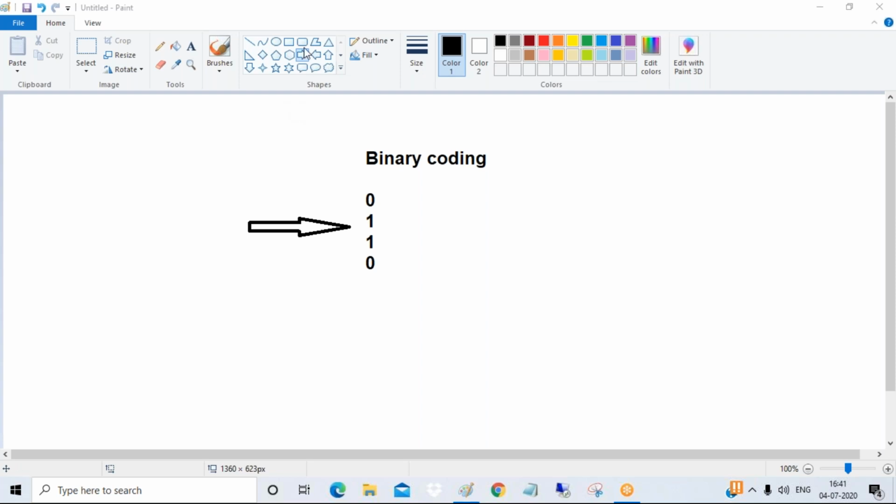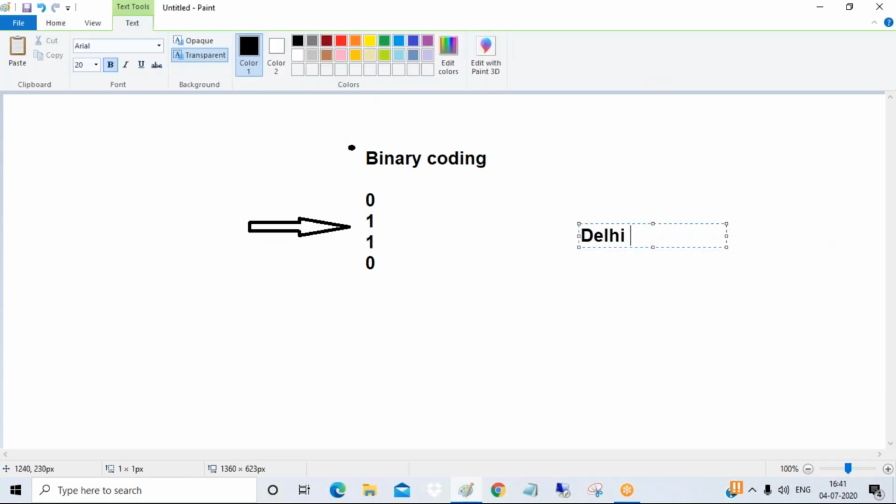Every system will understand binary coding, machine language. So tell me, guys, Delhi, is it converted faster into binary coding, or is 2 or 3 converted easily into binary coding? Which is converted faster, number or character? Number, guys, very simple. A number will be converted faster into binary coding. So that is one more reason why SAP converted all these into numbers, into a numbering format internally.